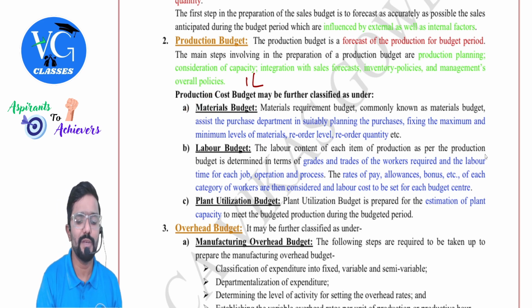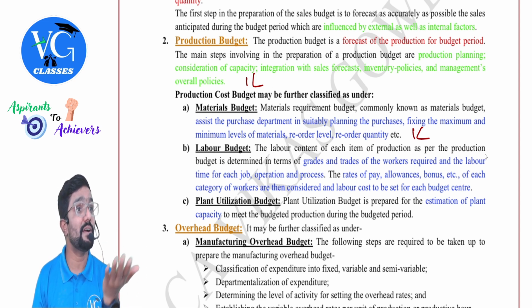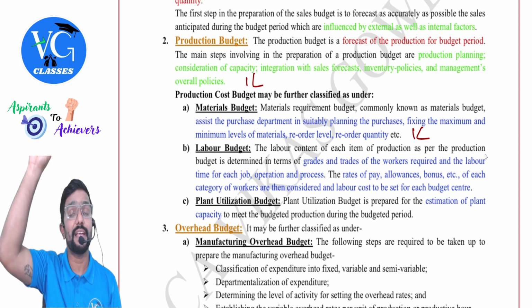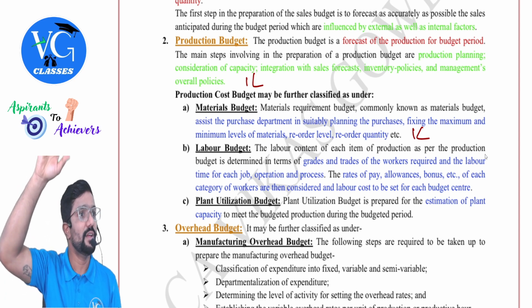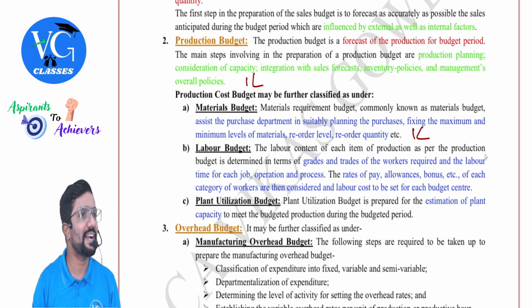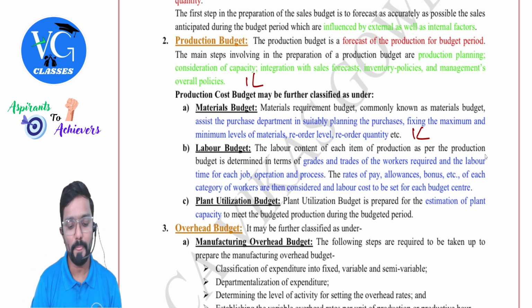So now assume for each and every unit of output, we require 1 unit of raw material. So how much raw material do I totally require? 1 lakh. So annual demand is 1 lakh. Plan your reorder level, maximum stock level, minimum stock level, reorder quantity, everything you plan in advance. See, all that whatever we calculated in the second chapter, that is material. Will we do it at the beginning of the year or at the end of the year? Beginning of the year, correct? At the end of the year, what is the use? At the beginning of the year, standing today, I will calculate what should be my EOQ, my reorder level, everything. Accordingly, I will be following it throughout the year.